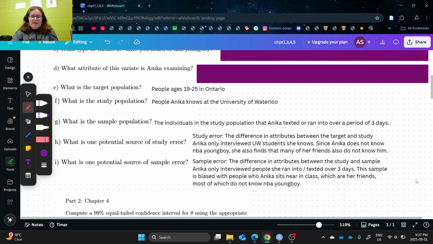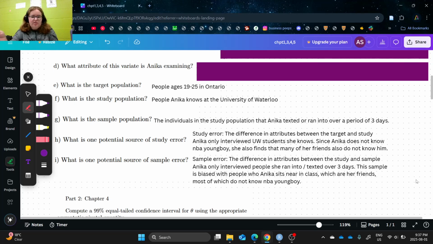That would be that I only interviewed people I texted or ran into over these 3 days. This would be biased with people I sit near, people I talk to all the time. Again, most of these are my friends. Most of these people have similar-ish music taste to me. Not the case for everyone, obviously, but I found a lot of them did not know NBA Youngboy. But still over 50% did. So I thought there was going to be zero, but I just know nothing about rappers.